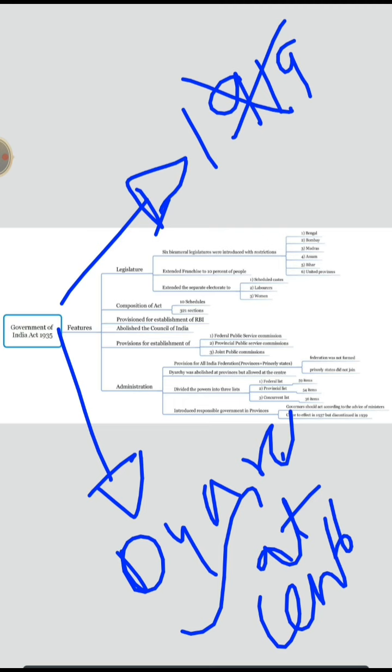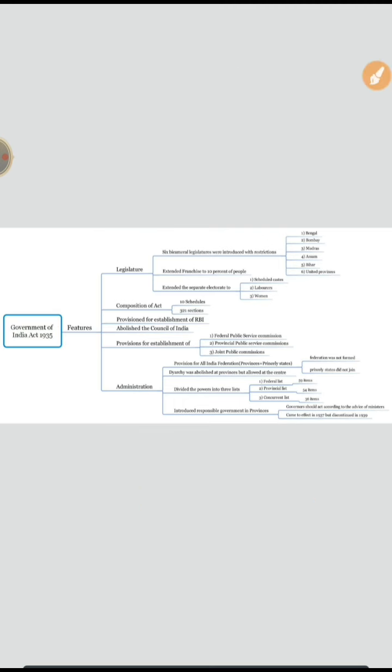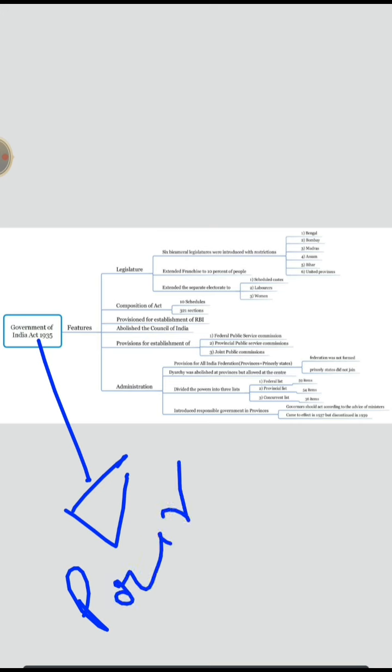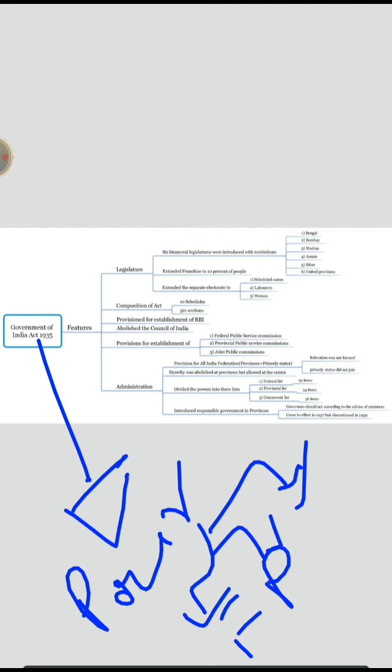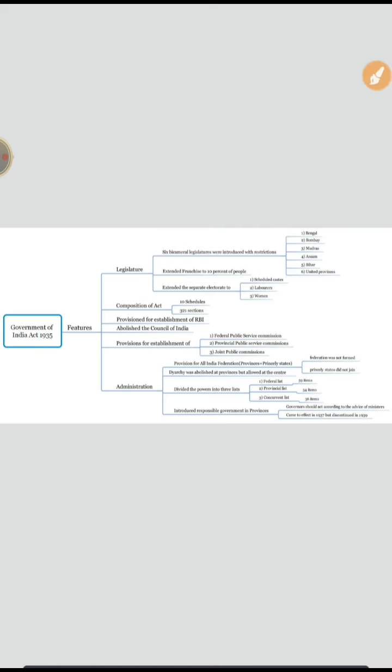In this way, you need to interrelate things. It divided the powers into federal, provincial, and concurrent lists. Okay, this is all about the Government of India Act of 1935. Still, we use many provisions. Our constitution has many provisions taken directly from the Government of India Act of 1935.